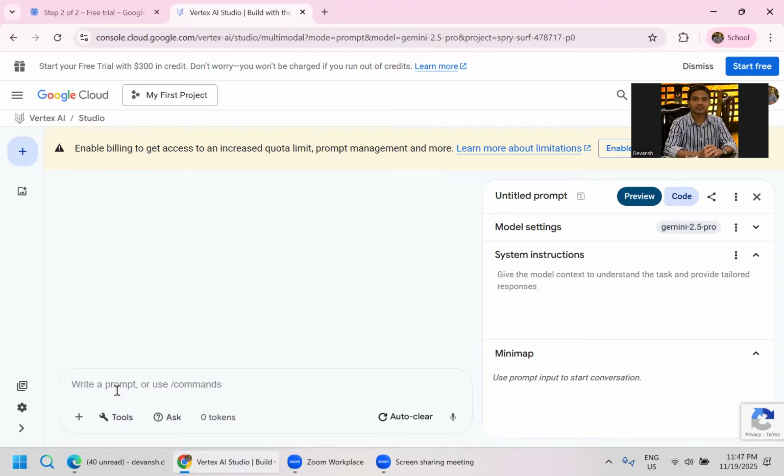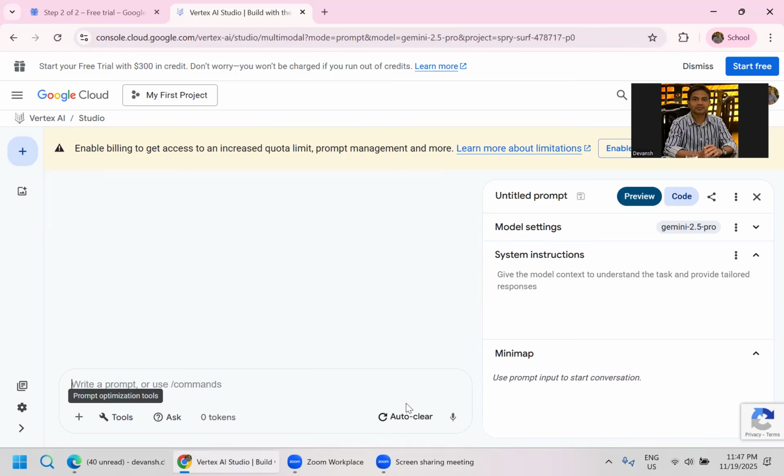And the model will be confused because cricket is a sport as well as an insect. So if I give it an example, like football, it will be clear that I'm talking about sport. If I give one example, it is called single shot. If I give multiple examples, it's called multi-shot.